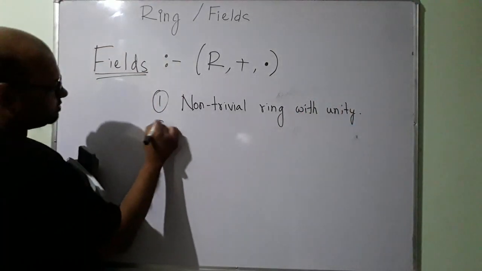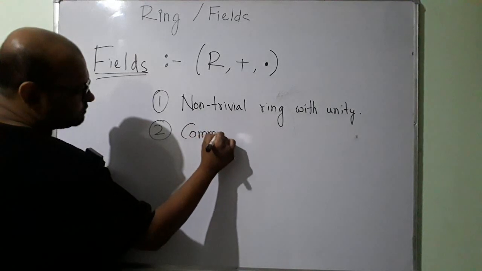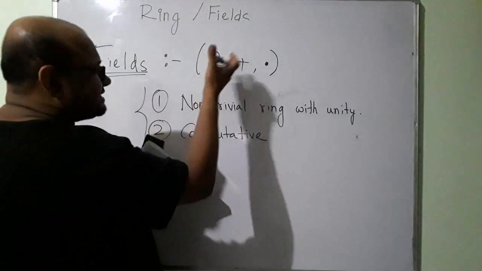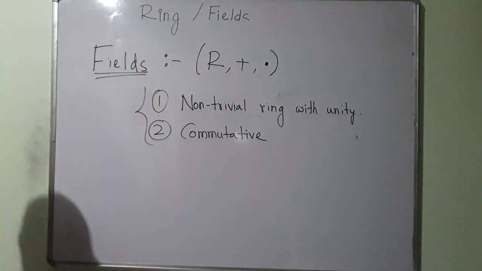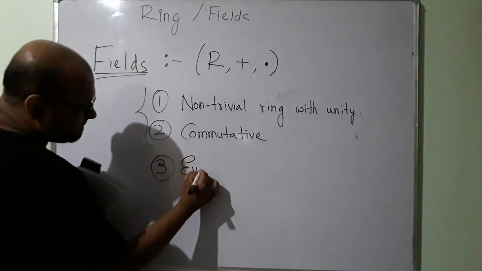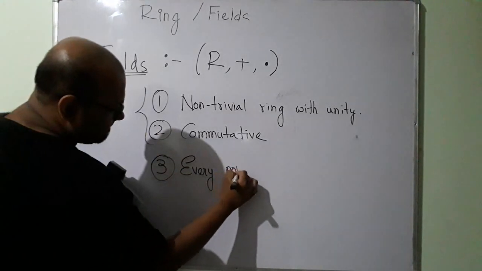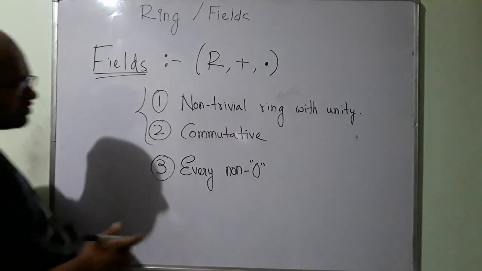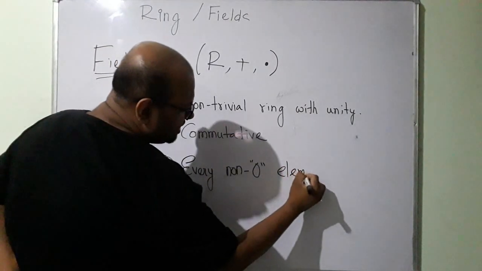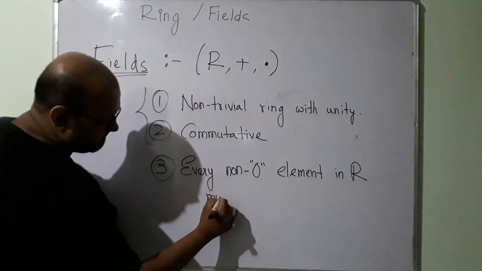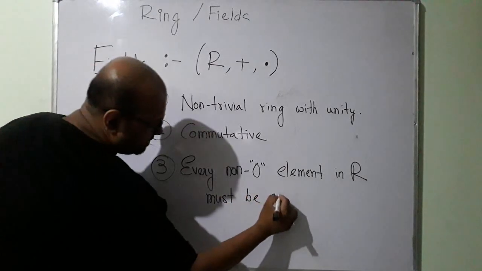It has to be commutative. So these two together say that this has to be a non-trivial commutative ring with unity. Now rule number 3 is this: every non-zero element in R, and by zero I mean the additive identity, must be a unit.